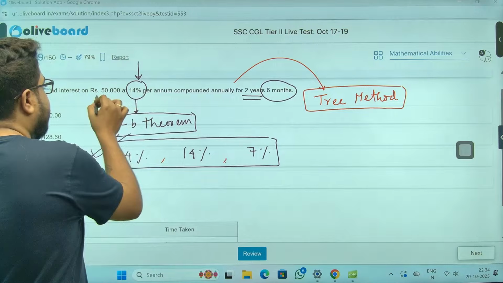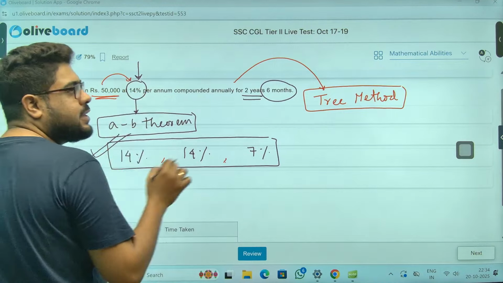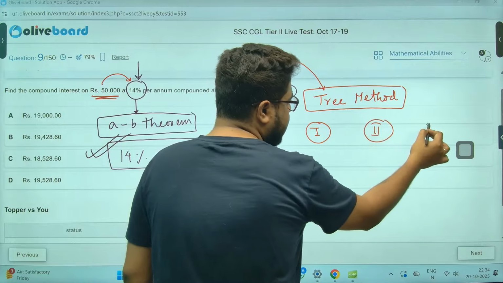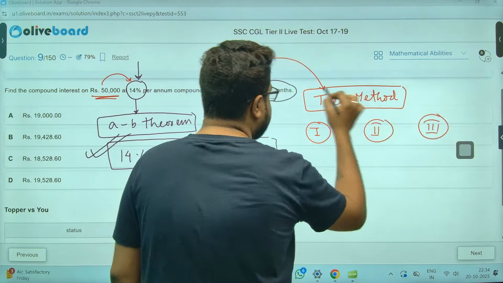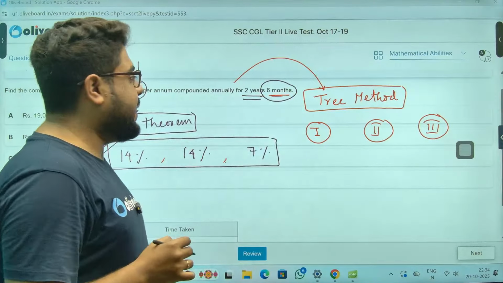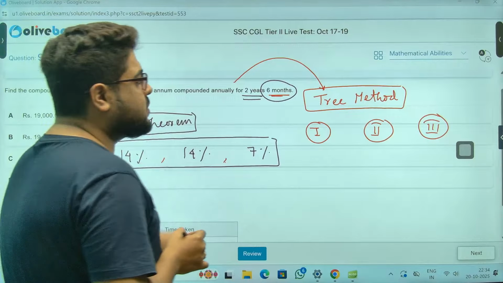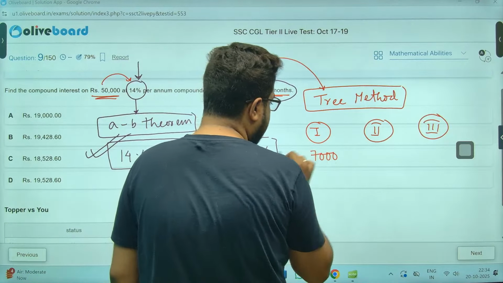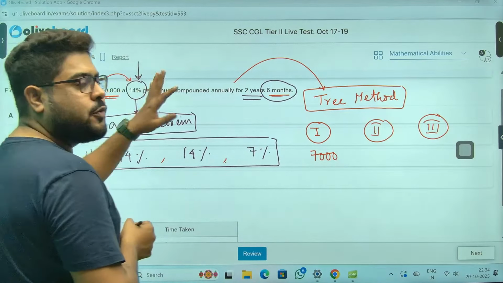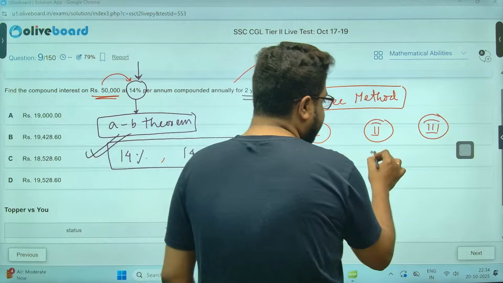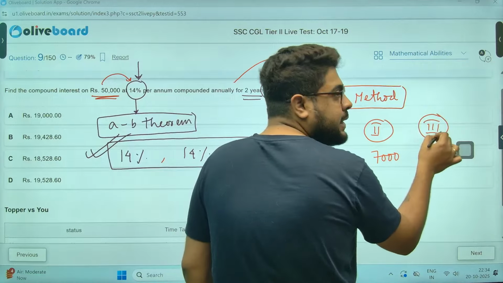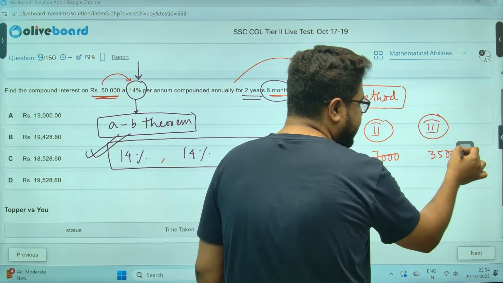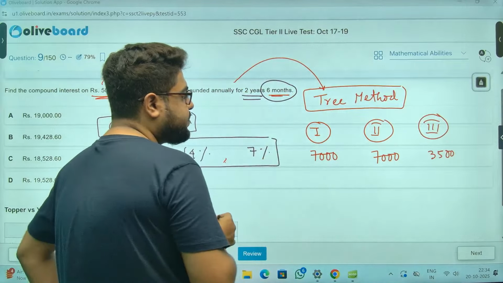Kaise sir? 50,000, 14%. So first year, year 1, year 2, and year 3. Year 3 is not the complete year, but it's half a year. Keep it in mind. Sir, 50,000. 14% of 50,000, 7,000. Correct, sir? So 7,000 will be here. But again, this is half a year. So it is not 7,000, but 3,500. Half of 7,000.